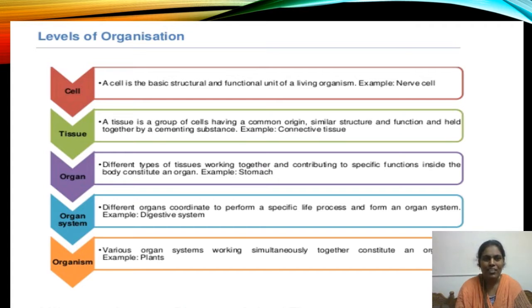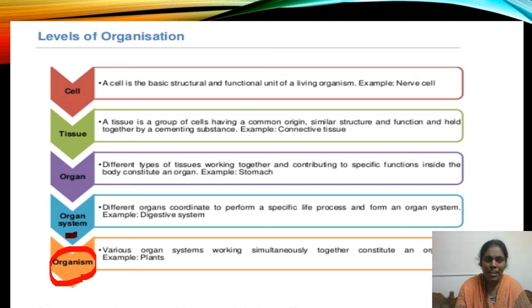For example, a human being is made up of various organ systems inside our body. Digestive system is there, excretory system is there, respiratory system is there, muscular system is there. Like that, various organ systems form one organism.